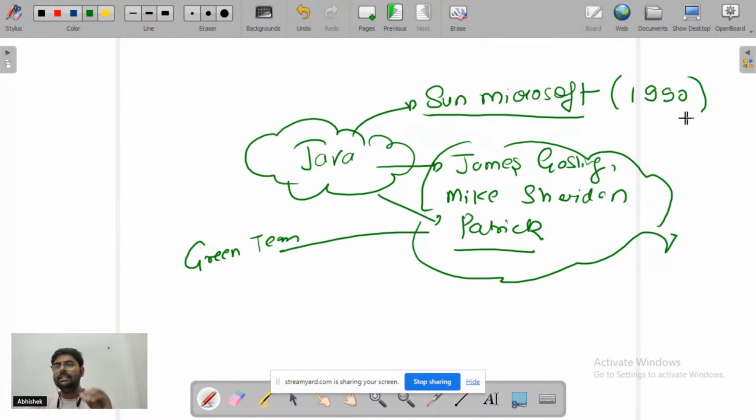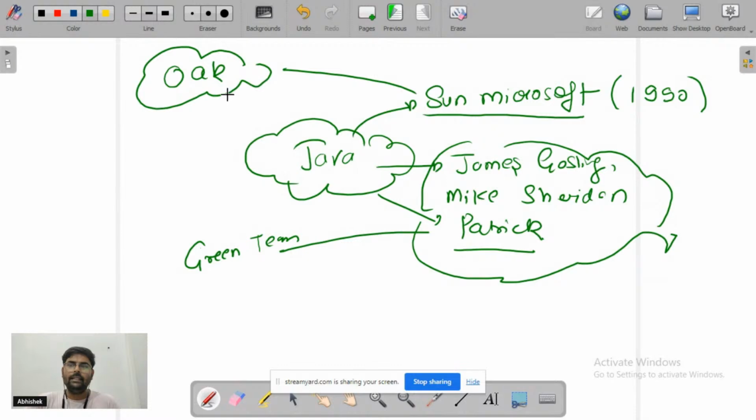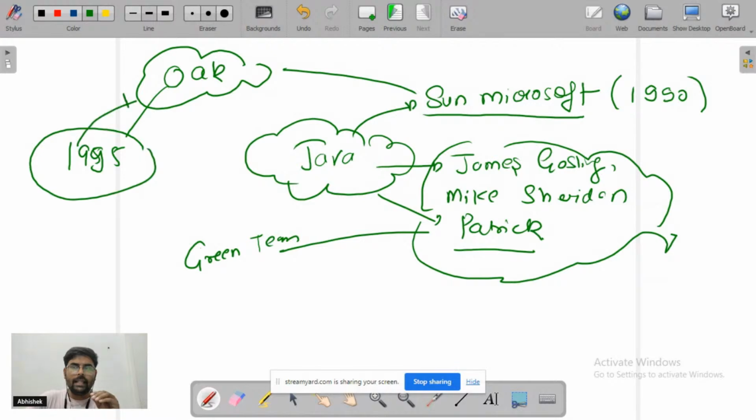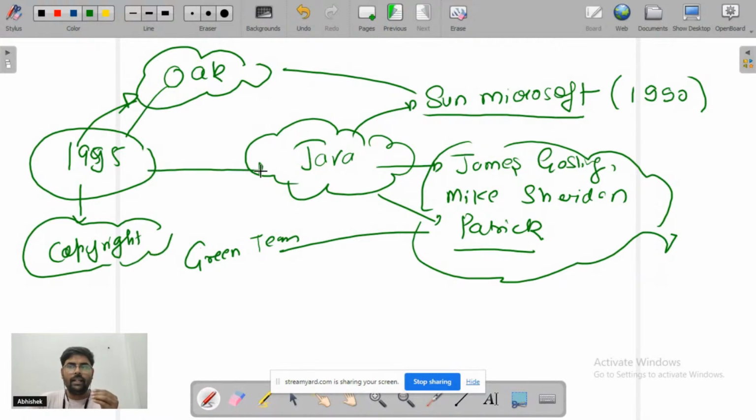In the initial phase, they named the language Oak. In 1995, they wanted a legal copyright on this name, Oak. But due to some copyright issue, they were not able to get the legal name, so they could not retain it. So they came up with a new name in 1995, that is Java, and from 1995 till present, we have had the name Java.